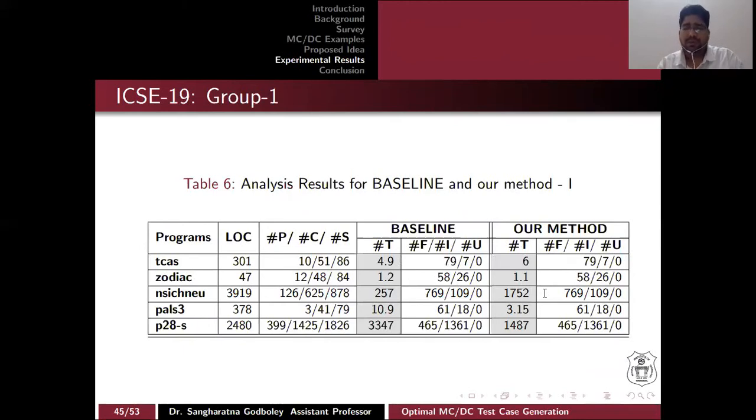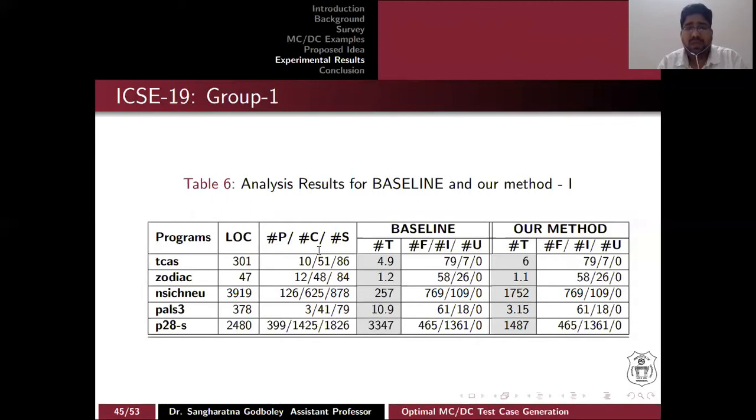So this is quite a bad result for us, because we took 1700 seconds and Nishnu took 257, but the reason behind this is that Nishnu has a lot of infeasible paths. If a program has a lot of infeasible paths, our system can be hampered and we will not have that much power. But as soon as the program gets bigger and has fewer infeasible paths, we still will have a good number of results.